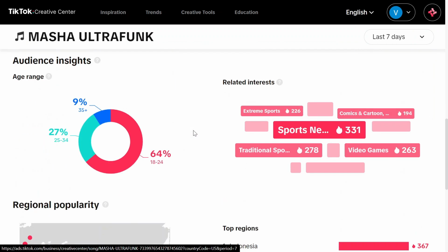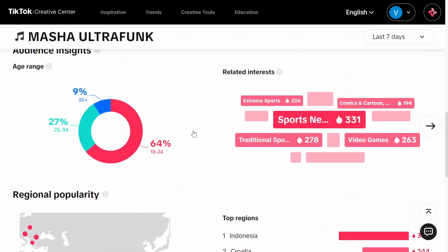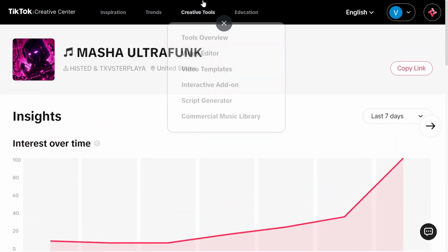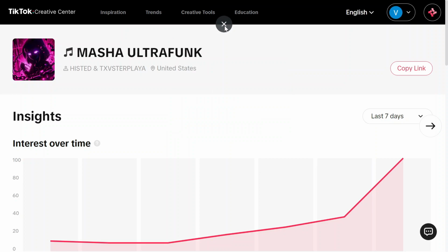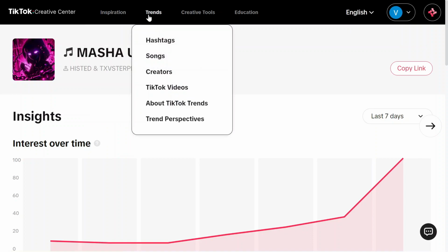I think that this is great information for anyone who wants to make videos on TikTok. So I would highly recommend that you go on and search for this TikTok Creative Center, and then in the inspiration tab check out all these, especially keyword insights in top product, and in the trending tab do check out the hashtags, and also you can check out the trending videos and trending creators.